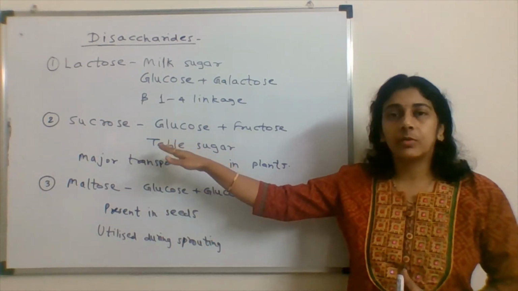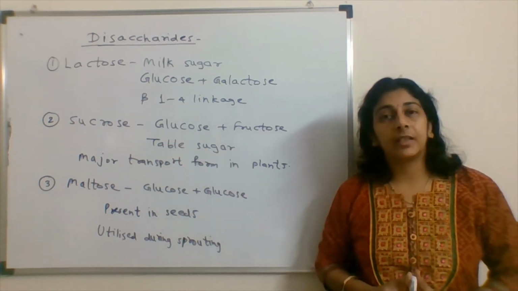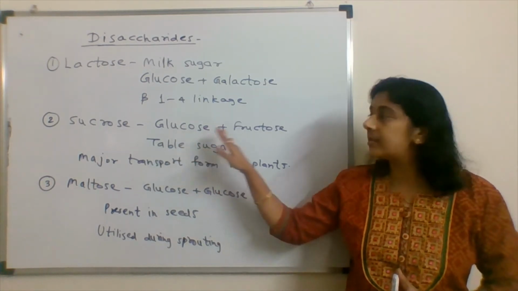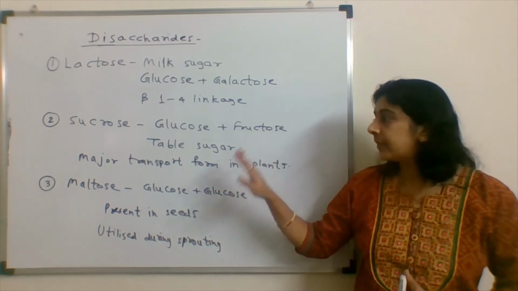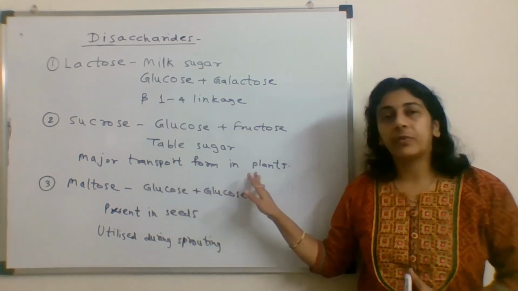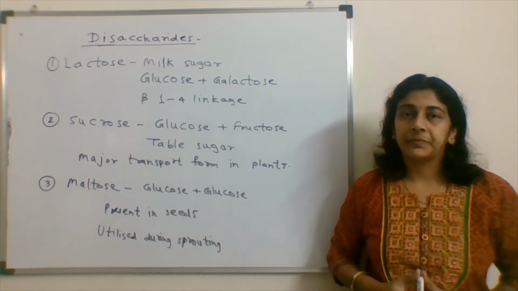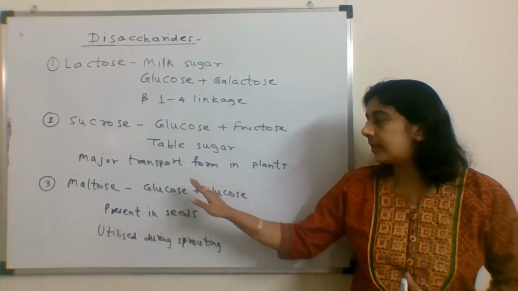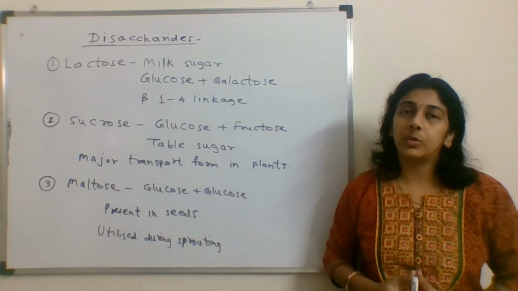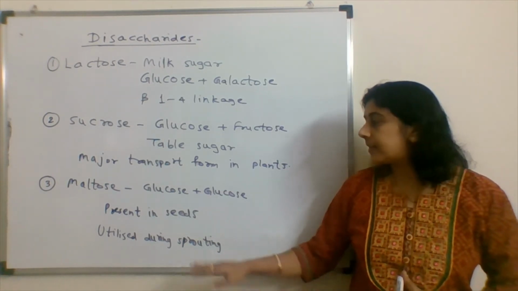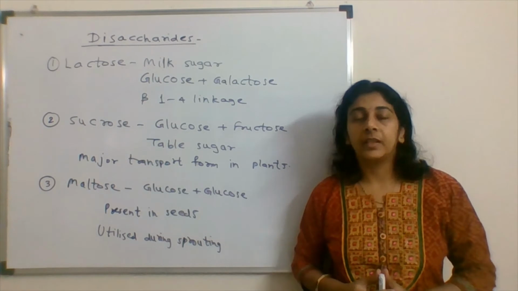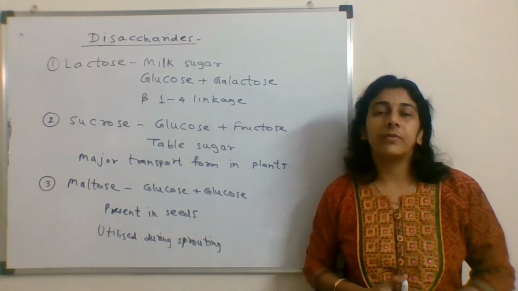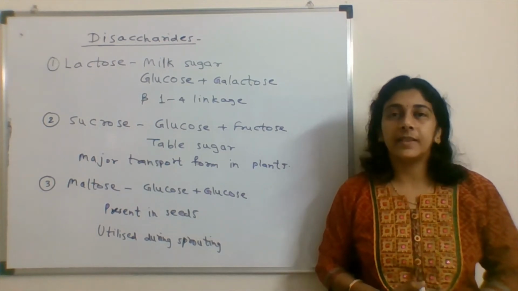The second one is sucrose. This is nothing but table sugar. This is made up of the monosaccharides glucose and fructose. This is a major transport form in plants. The third disaccharide is maltose. This is made up of 2 glucose units and this is present in seeds. During the sprouting process, maltose is utilized for energy in seeds.